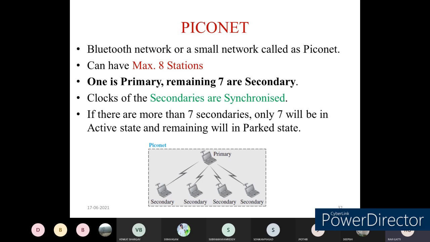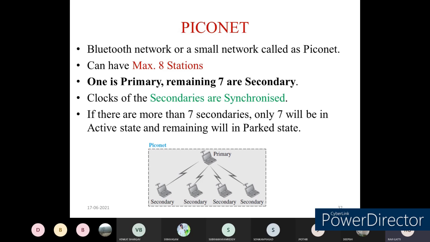You can see the Piconet diagram, how it has been created. You have one primary device, and all these devices are connected wirelessly, because we are talking about IEEE 802.11. Under this, we have created one special device called Bluetooth. It works specifically for the lower range of data transmission, maximum 50 meters. Because of advanced technology, this Bluetooth device can be extended to 100 meters also.